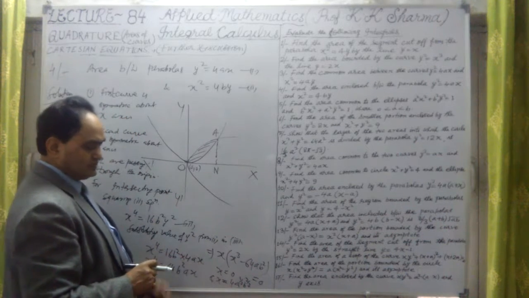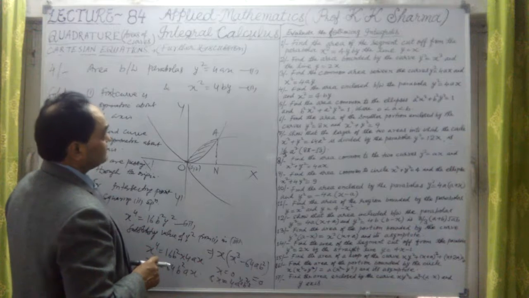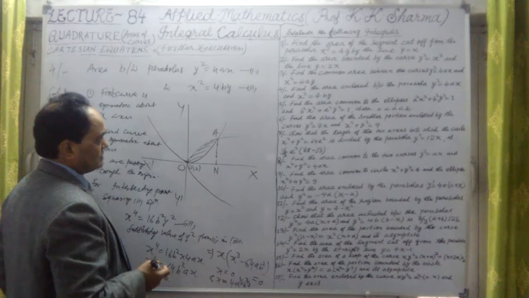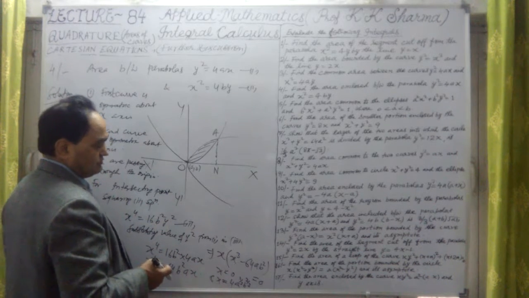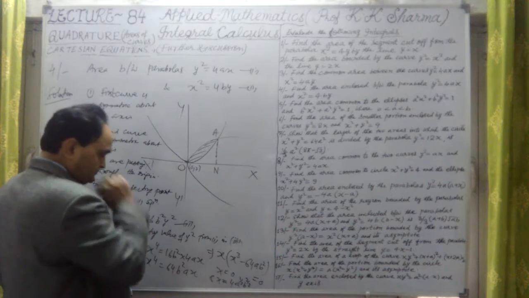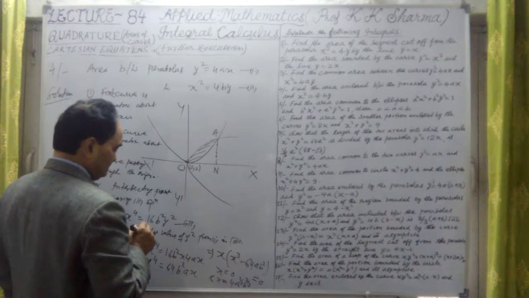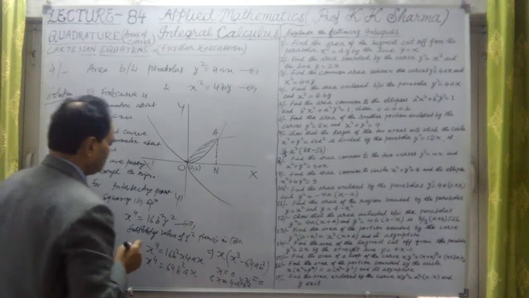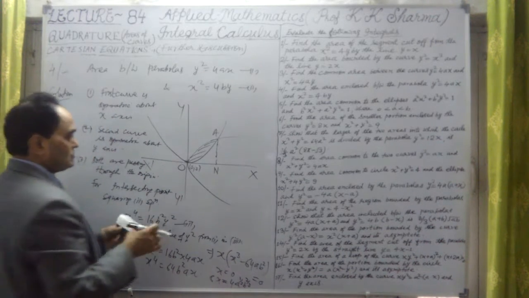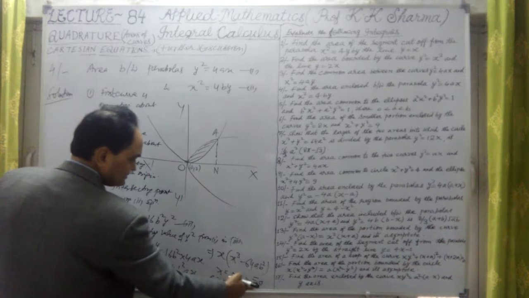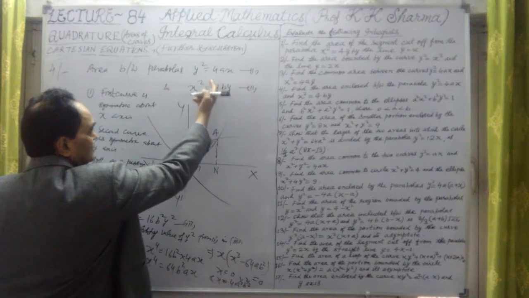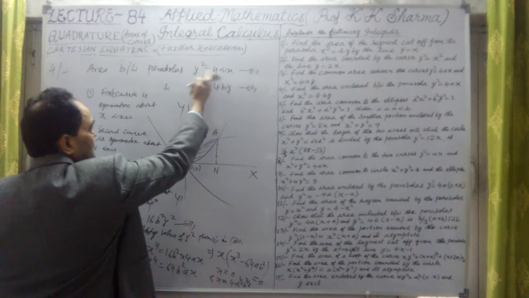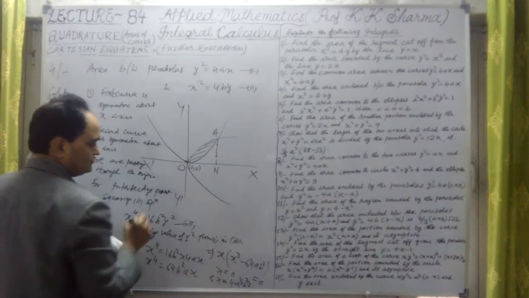Now if I substitute this value of x in the first equation or the second one, it doesn't matter, the value of y can also be calculated. So for the value of y, let me substitute this value of x in the first one. At x = 0, in the first one, y = 0. So this is the 0 point, the first point.